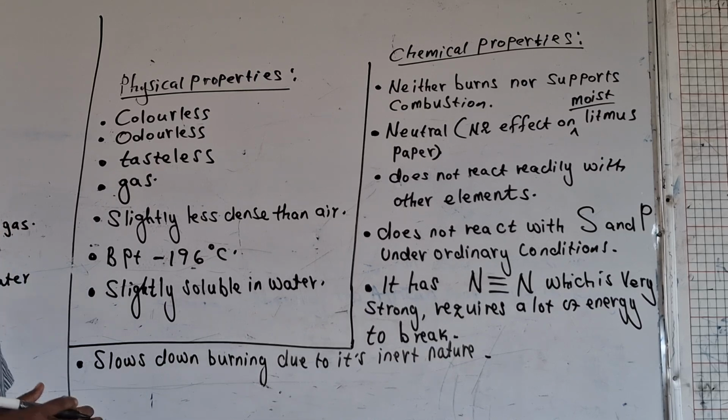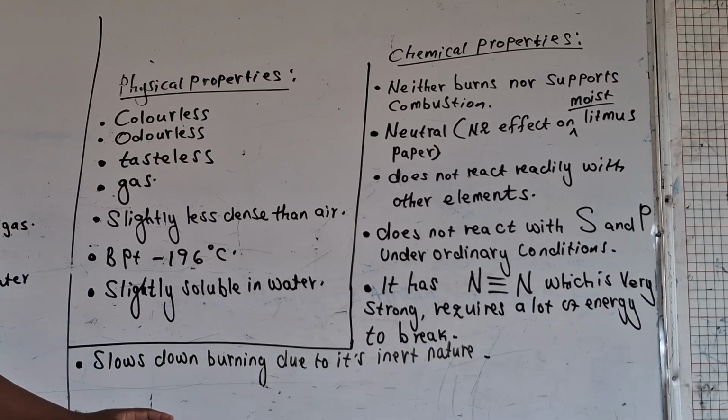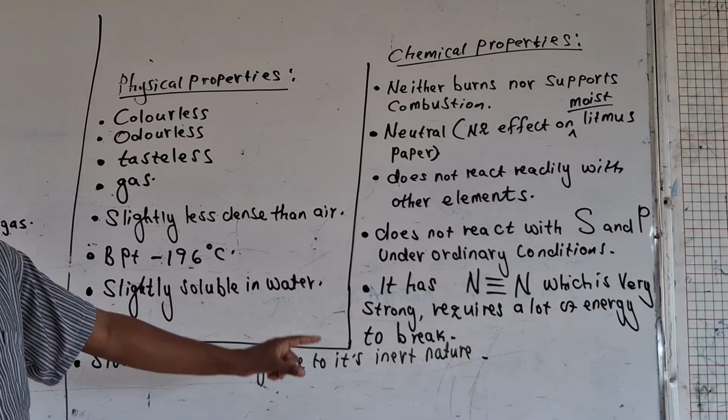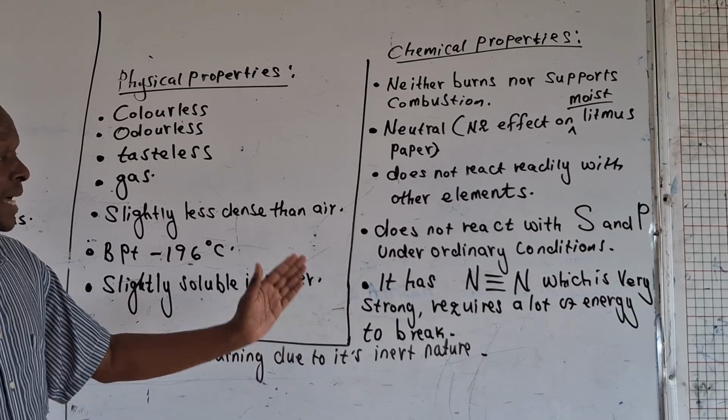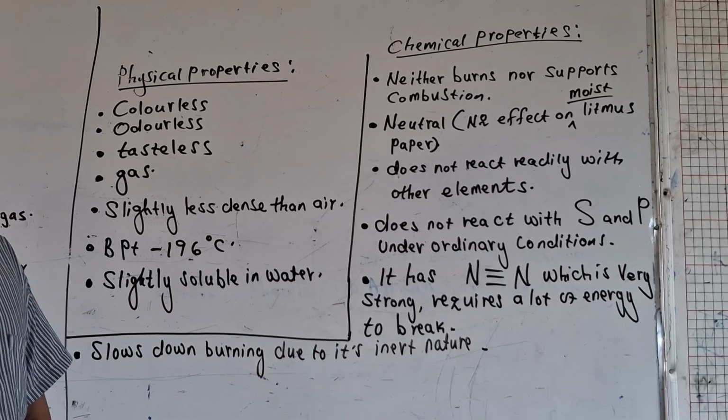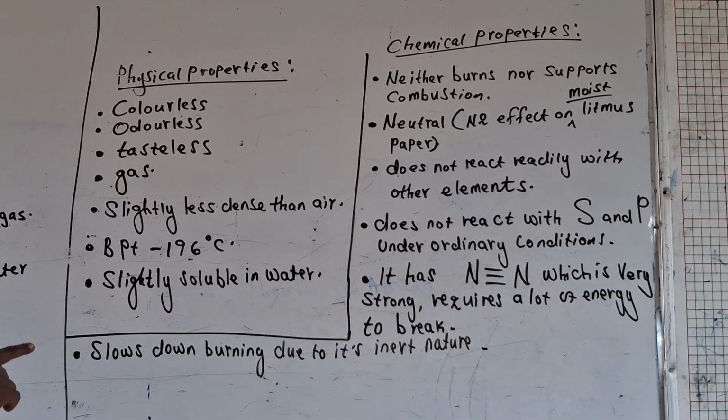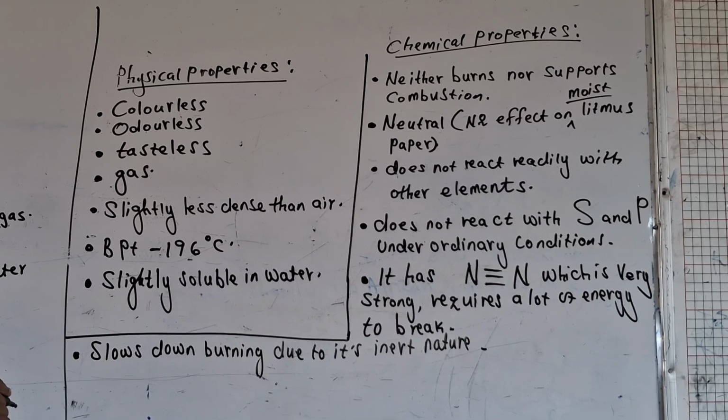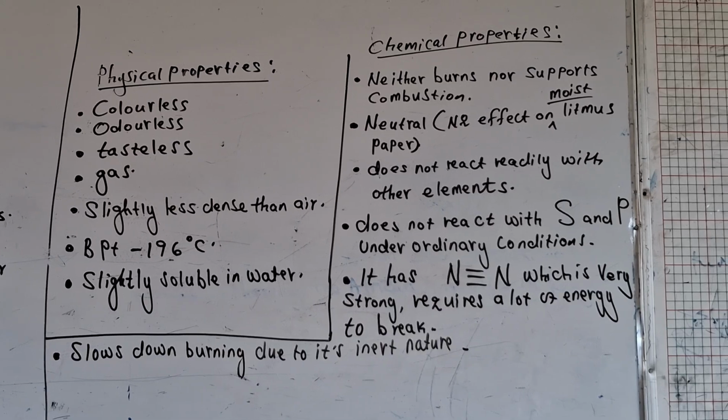Why does it not readily react? It is because it has a triple nitrogen-nitrogen covalent bond. And that nitrogen triple covalent bond is very strong and it requires a lot of energy to break.